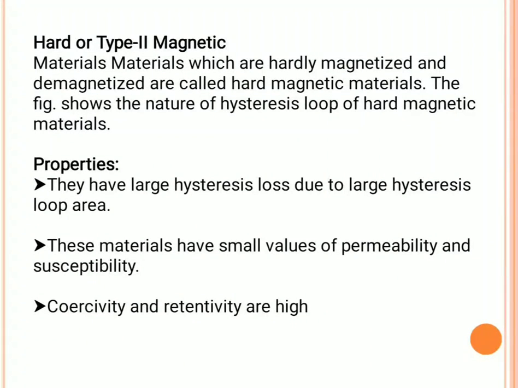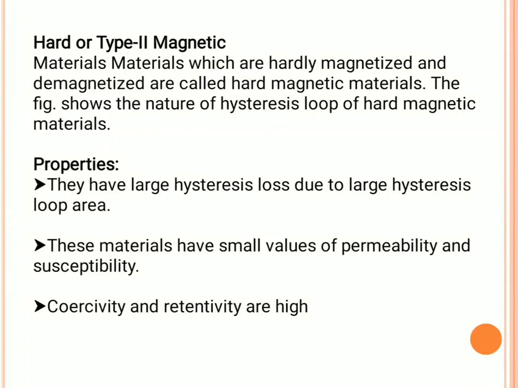The materials that give rise to a large area of hysteresis loop are known as hard magnetic materials. That means they retain their magnetizing character when the magnetizing force is removed. Hard magnetic materials are used in permanent magnets. Why? Because they have high resistance to demagnetization.